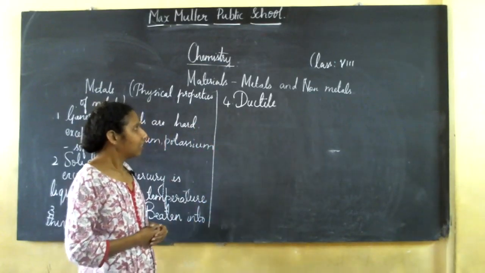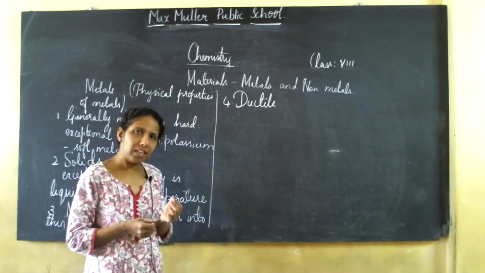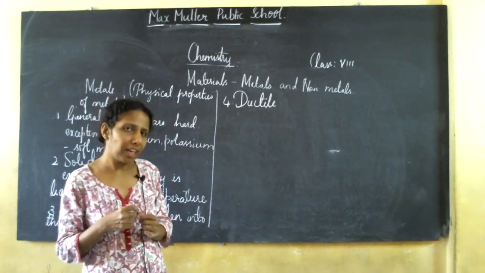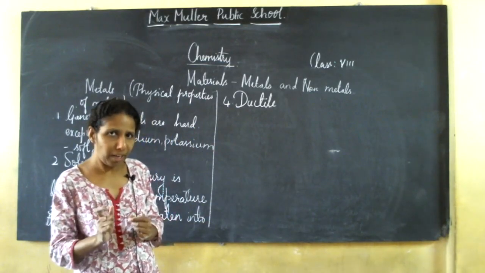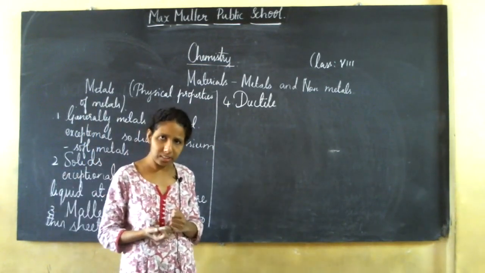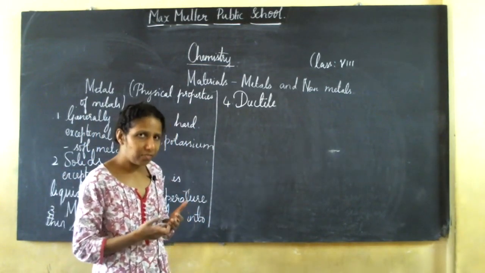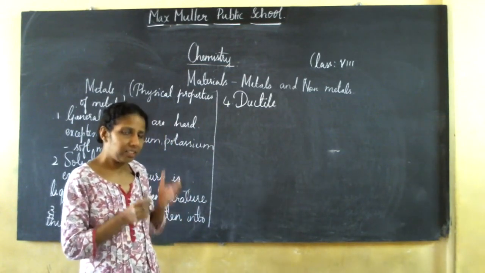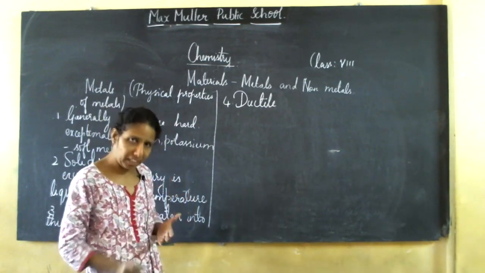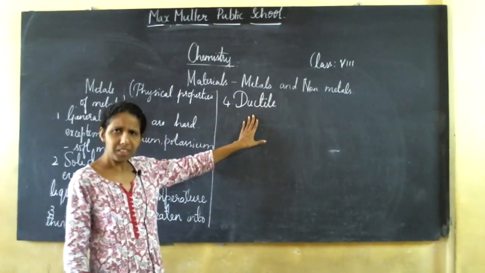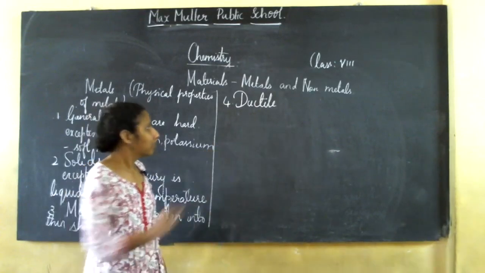Once again, you have seen electric wires. If you remove the insulation, what do you find inside? You find copper wire. You also know aluminium wires. So what do you understand from this? Metals can be drawn into wires. This property of metals is called ductility.